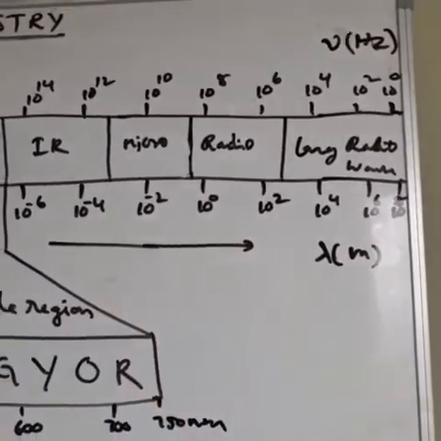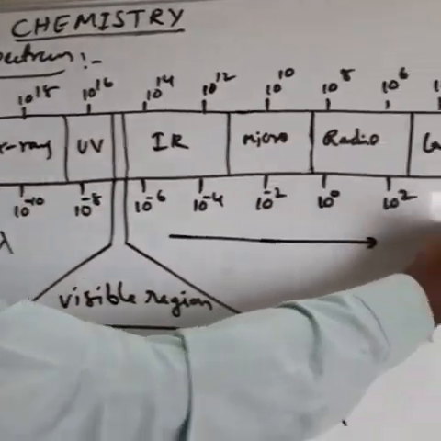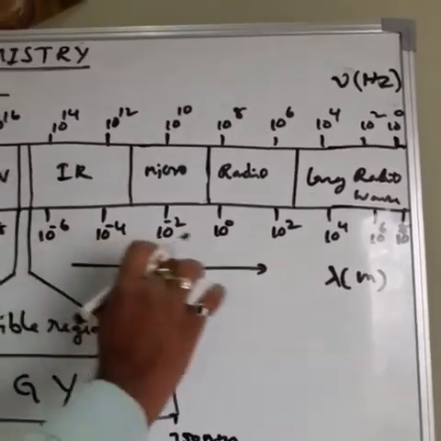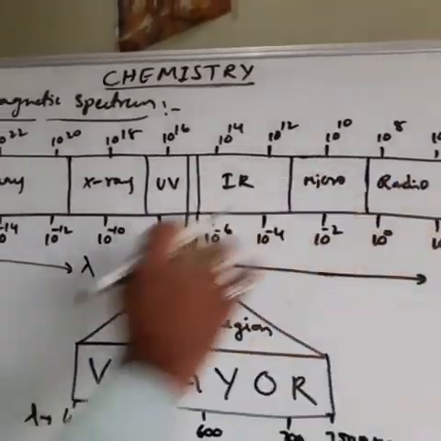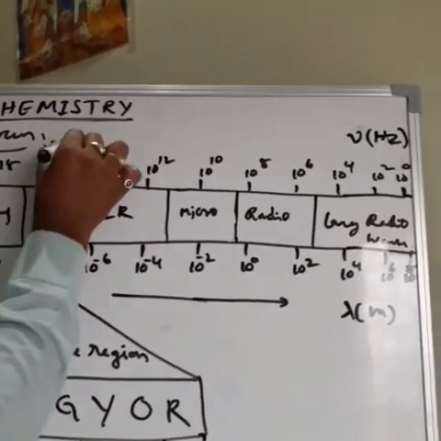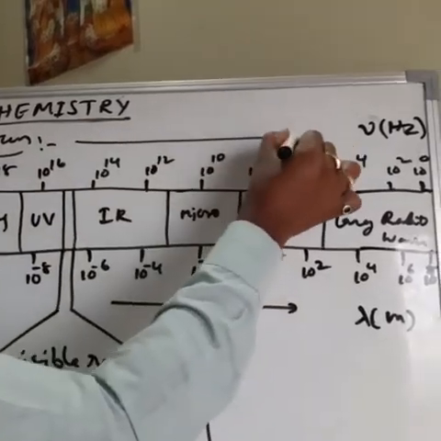You see here 10 power minus 16, minus 14, minus 12, minus 10, till 10 power 6, 10 power 8. In this direction the electromagnetic radiations are arranged in increasing order of wavelength, and in the other direction, decreasing order of wavelength.